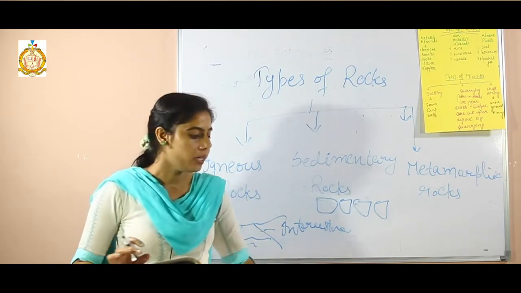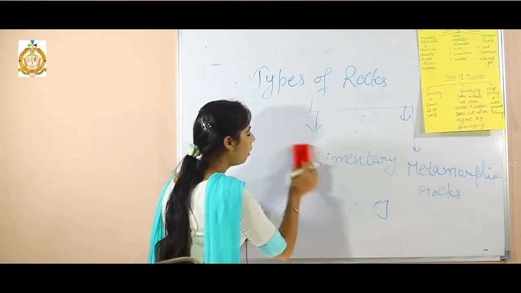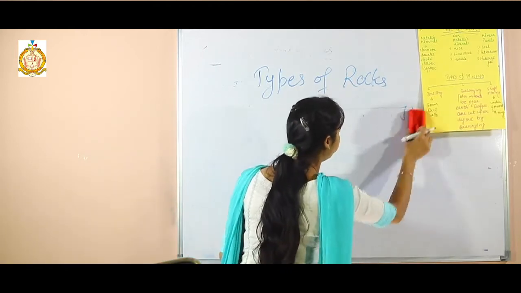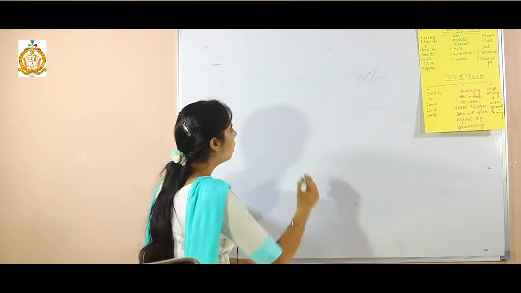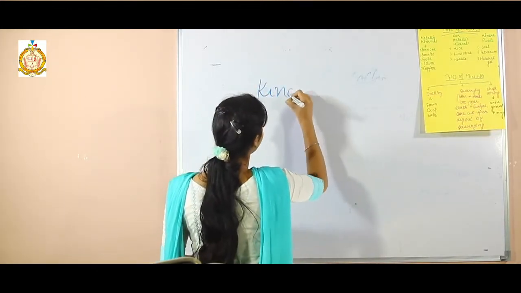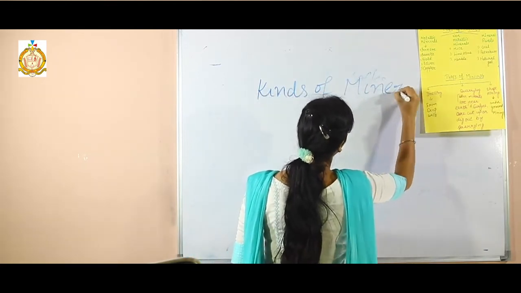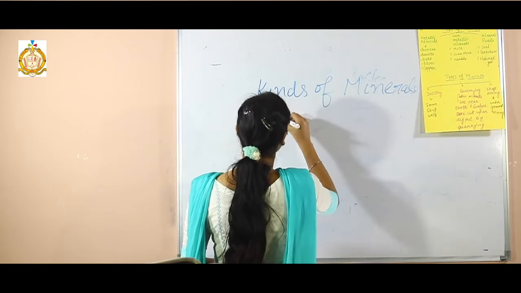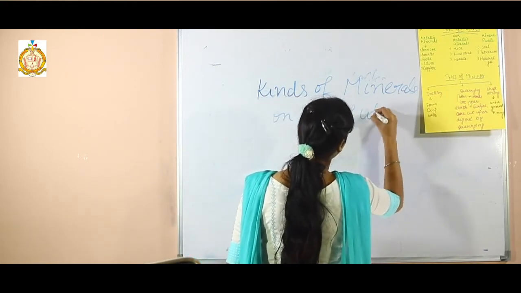So there are two kinds of sources on the basis of utility.